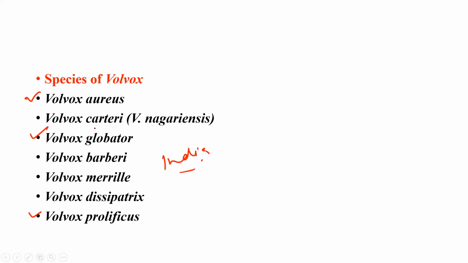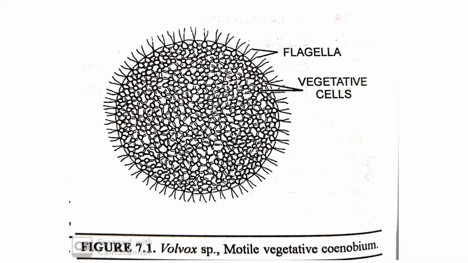Next, some important structure, or where you find this alga Volvox. Volvox is found mostly in freshwater bodies like ponds, pools, water tanks, lakes, or ditches, mostly in the rainy season. So they are abundantly found in freshwater bodies during the rainy season.